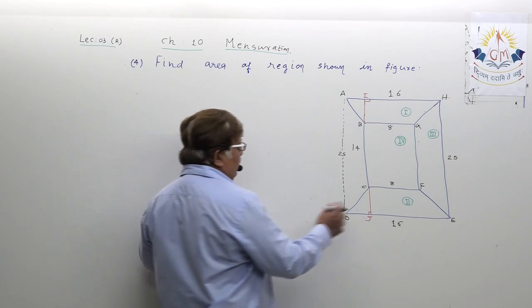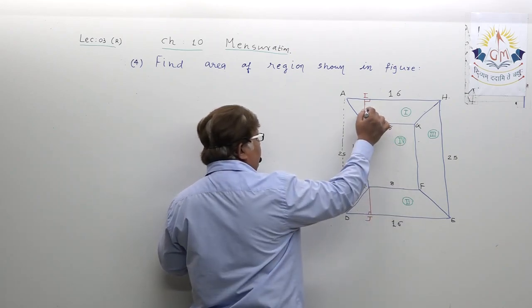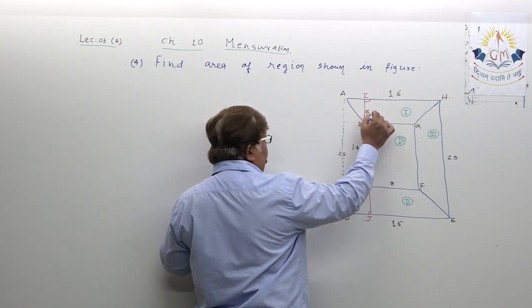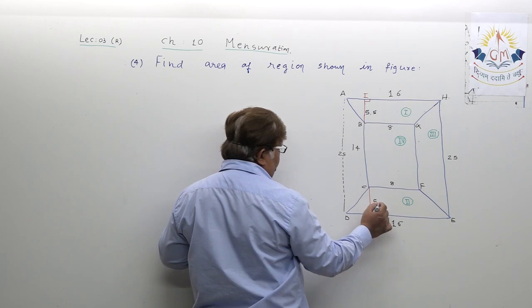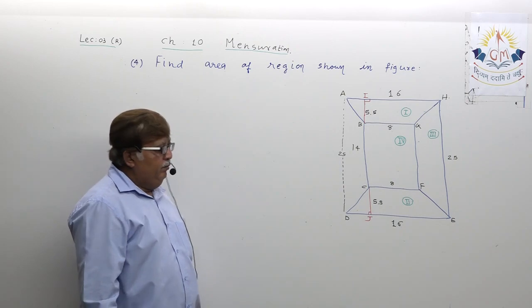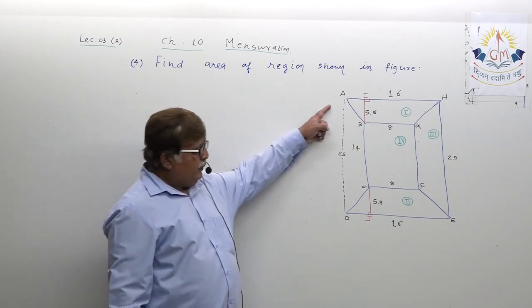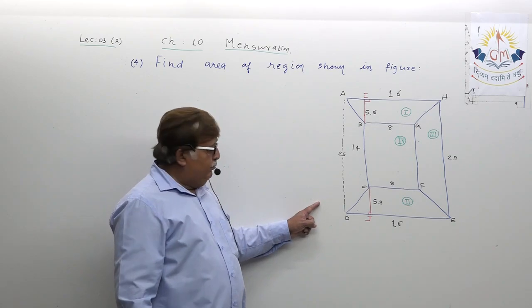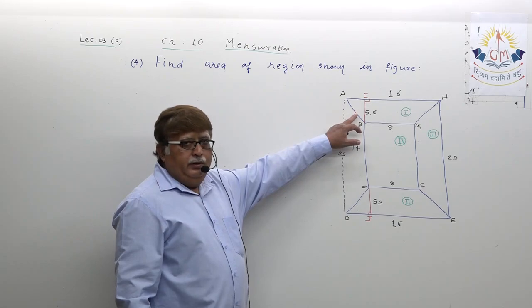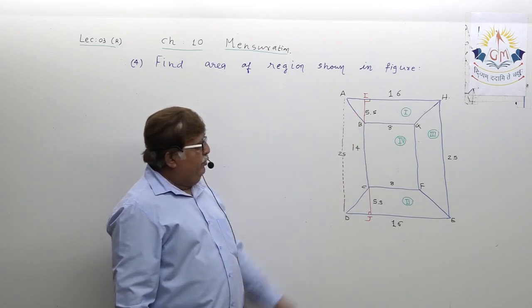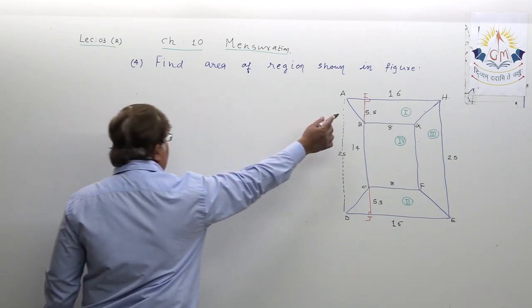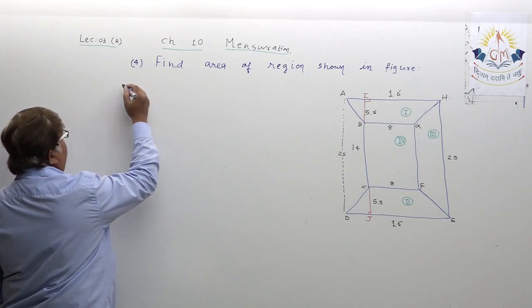So because 8, 16, 8, 16, 11 divided by 2, this is 5.5, and this is also 5.5. This you need to understand very consciously.